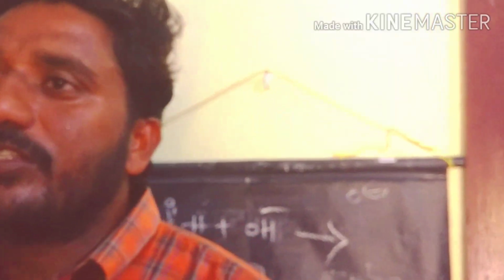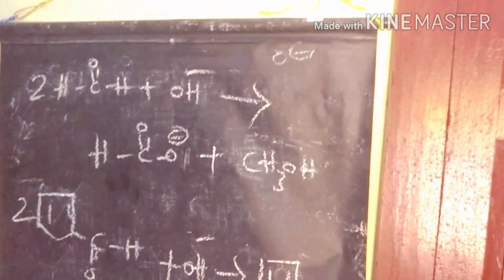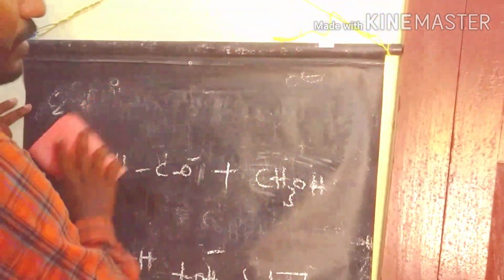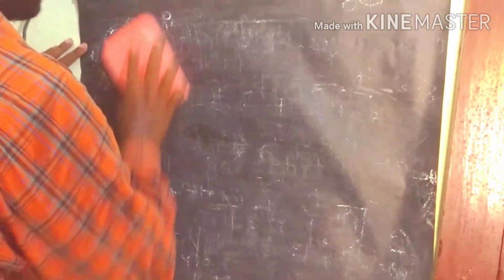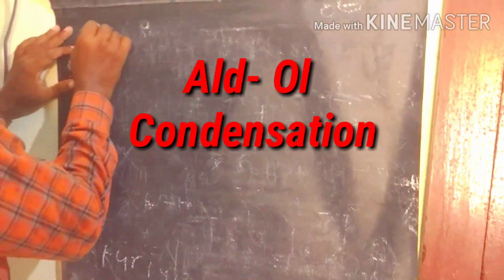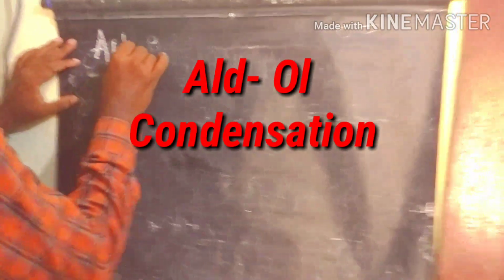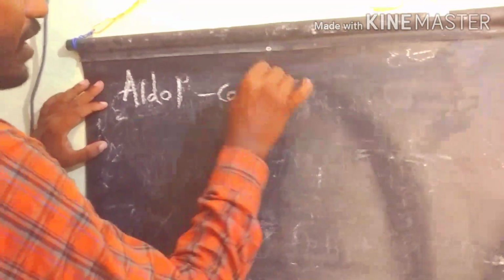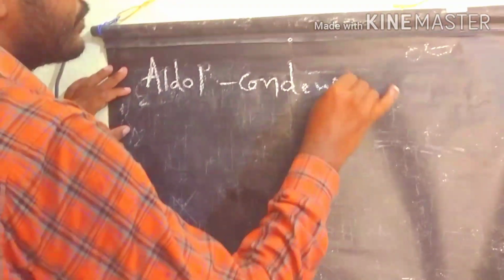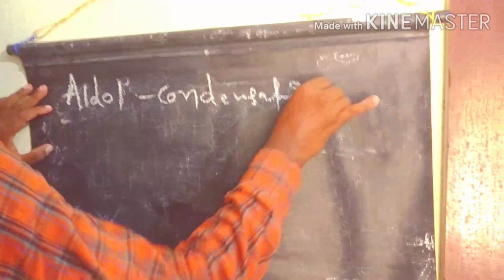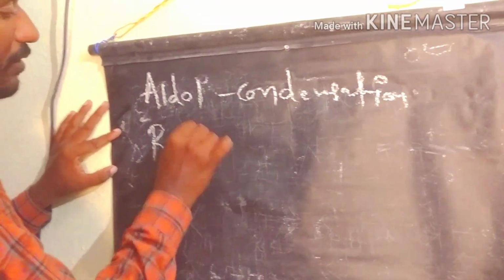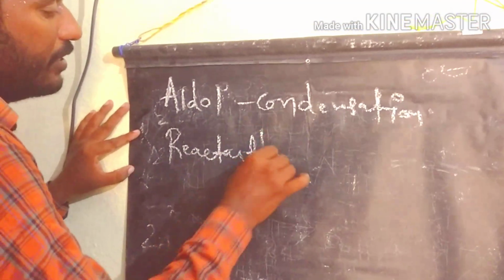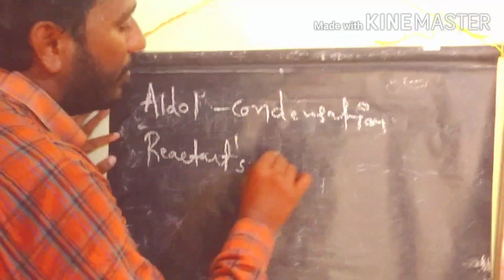Next we discuss the aldol condensation. It is also a very simple, base catalyzed reaction. The second reaction is the aldol condensation. So what is called aldol? First of all, we discuss the aldol condensation. In the basic condition of aldol condensation, the reactant must have alpha hydrogens.